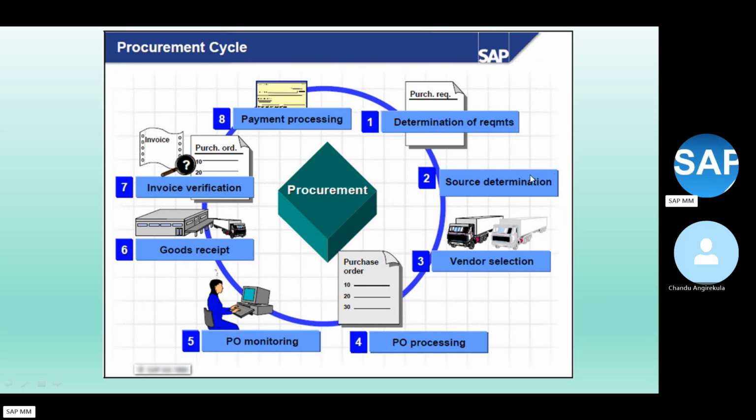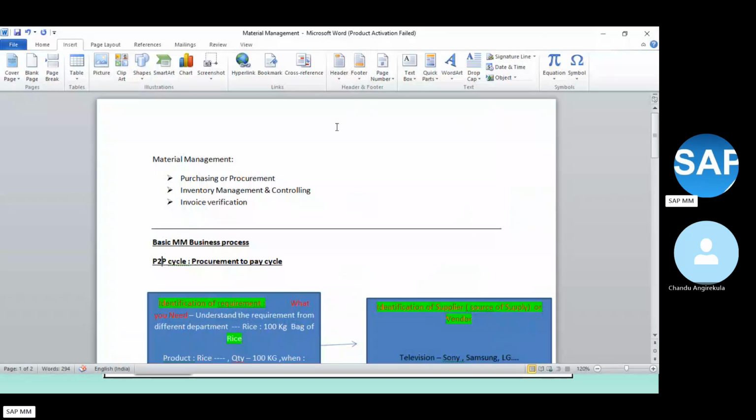Then source determination. Source is nothing but the supplier. Who can supply these products, who can deliver this product, and who can give the best price? You compare all this, then select the vendor, then process and monitor the PO, goods receipt and invoice, then payment. So this is a cycle. When you require the next order, you start the process again. So this is called the basic process of material management, the procurement to pay cycle.